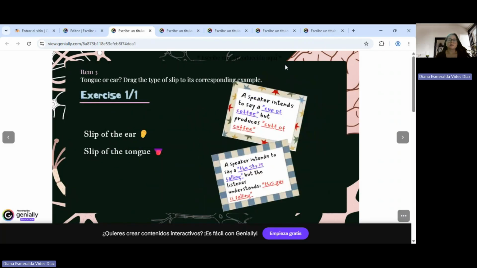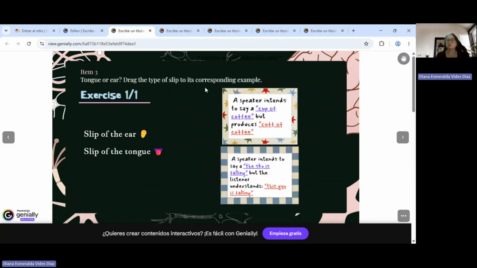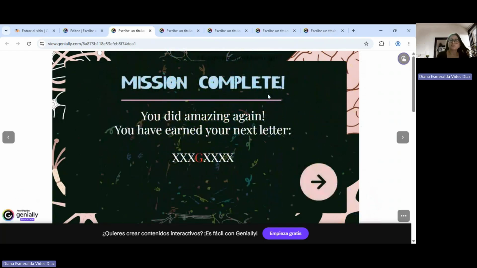So let's go. It says tongue or ear. Drag the type of slip to its corresponding example. So it says a speaker intends to say a cup of coffee, but produces cup of coffee. So this is a slip of the tongue, right? Because we are talking about speaking. Let's put it here. And then it says a speaker intends to say the sky is falling, but the listener understands the sky is falling. So we are talking here about the listener and about understanding. So this is a slip of the ear. All right, so mission complete.